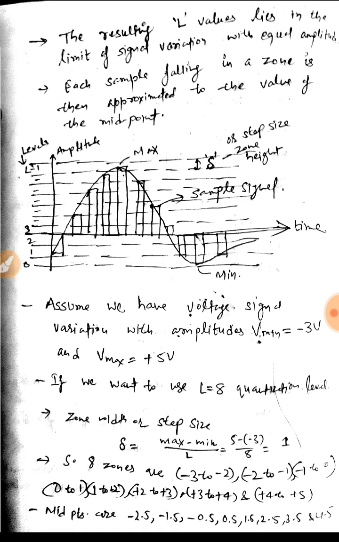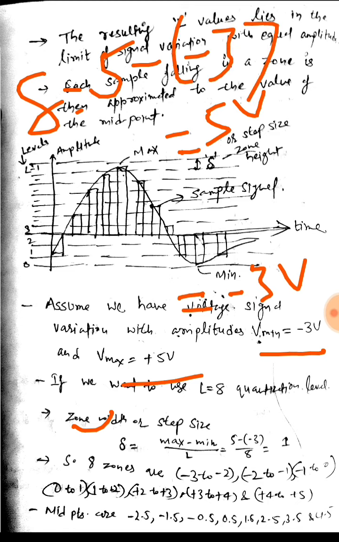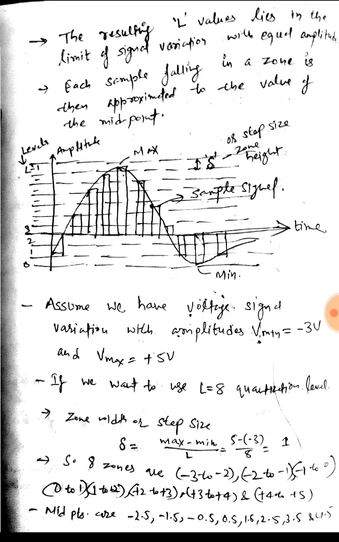So let's see an example. Assume we have a voltage signal which has a variation between minus 3 volt to 5 volt, that is, the maximum value is 5 volt and minimum value is minus 3 volt. And if I want to use L quantization levels, or 3 bits to represent our levels, I can get the step size, or zone width, delta, equal to 5 minus minus 3, as 5 is the maximum value and minus 3 is the minimum, divided by 8. So it comes out to be 1.